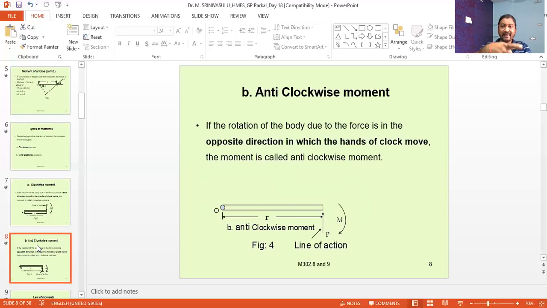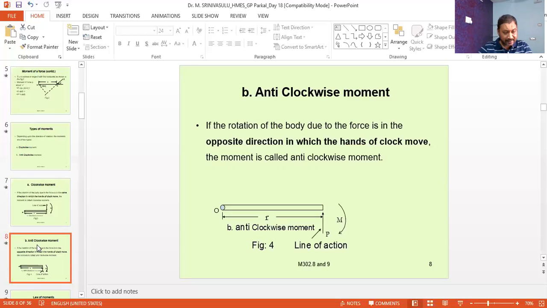So this is the movement opposite to the clockwise one. The hands of the clock move like this, and this is called anti-clockwise. That is, the direction opposite to that of the hands of the clock is called the anti-clockwise movement.